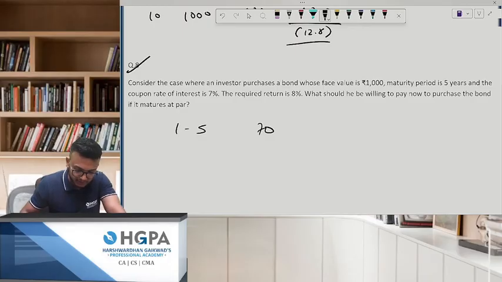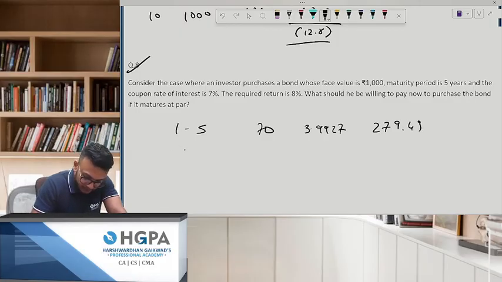Discounting factor is 8% for 5 years, 1 divided by 1.08 for 1, 2, 3, 4 and 5, which is 3.9927. Into 70, this will be 279.49.